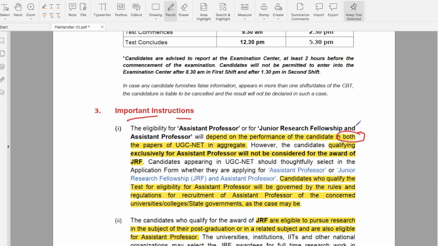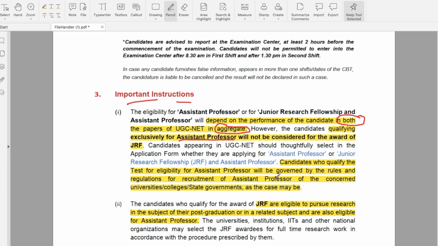So there is no separate cutoff for paper 1 or paper 2. It will be taken as aggregate of both. However, the candidate qualifying exclusively for assistant professor will not be considered for the award of JRF. So those who have qualified only for assistant professor will not be considered for JRF. Candidates who qualify the test for eligibility of assistant professor will be governed by the rules and regulations of assistant professor of the concerned university, state government, as the case may be.